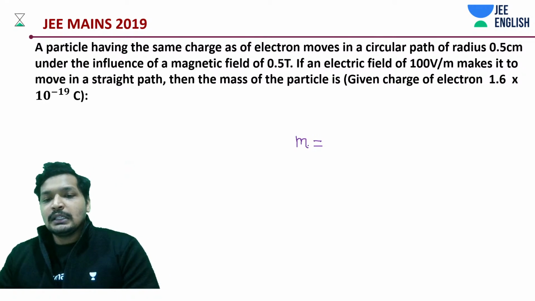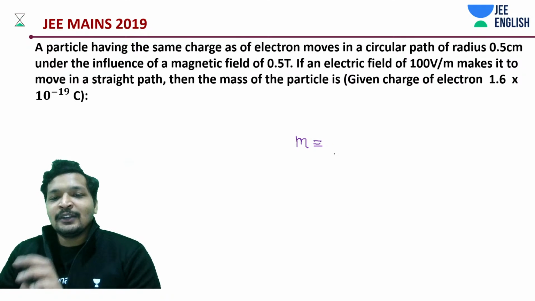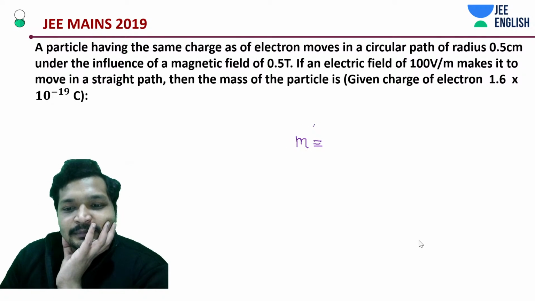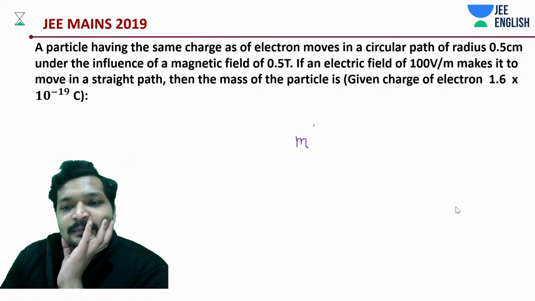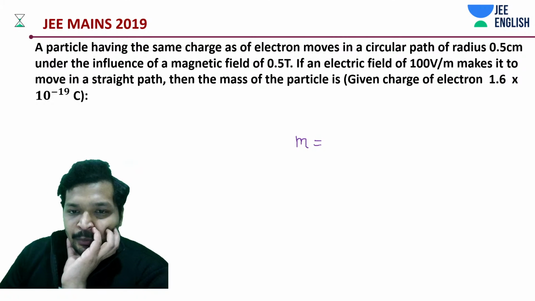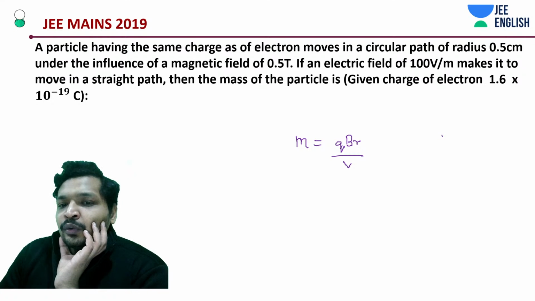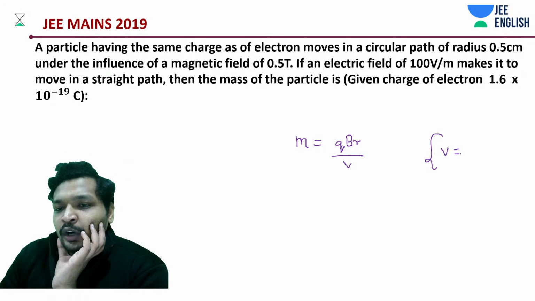Now, mass is equal to, what do we have? QBR by v, and we know one more thing, right? v is equal to what?